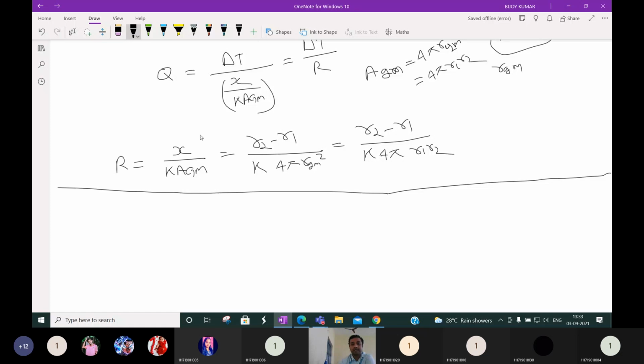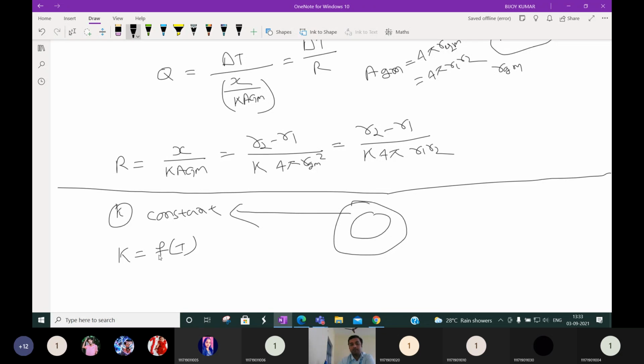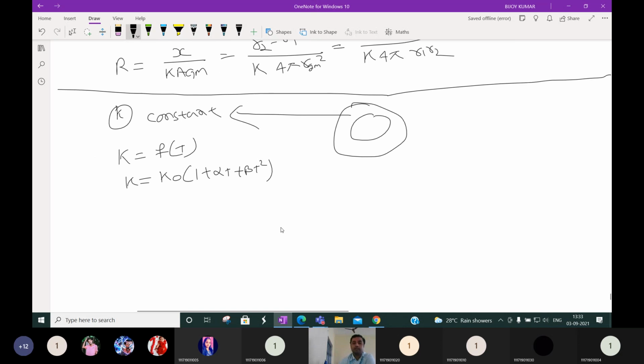So this is when K is constant, or you can say the K, whatever K for the metal we took now, is constant. If K is a function of temperature, then the function will be K0 into 1 plus alpha T plus beta T square. You know this, we already discussed it previously. K is equal to K0 into 1 plus alpha T for a plane wall.